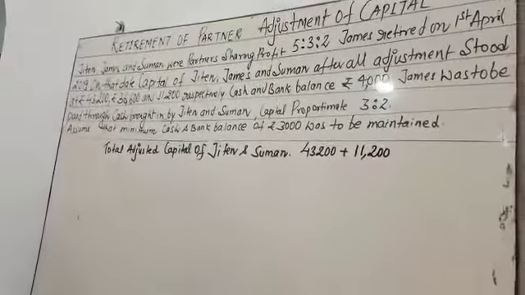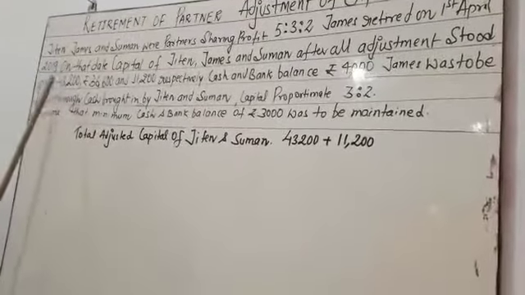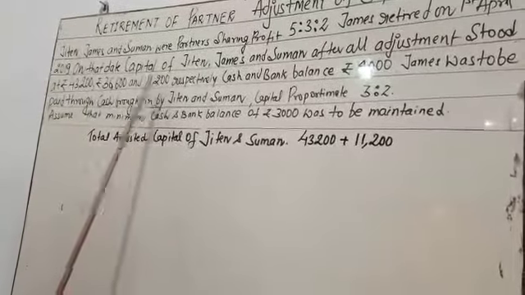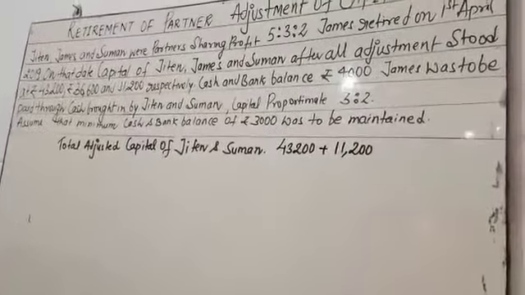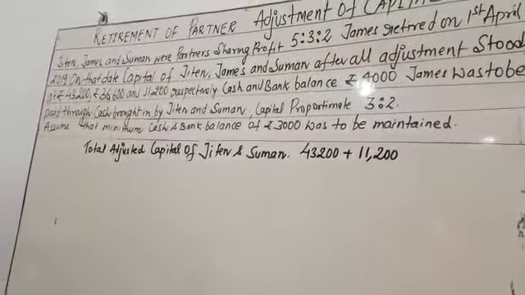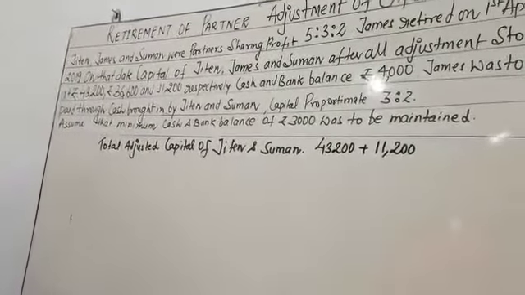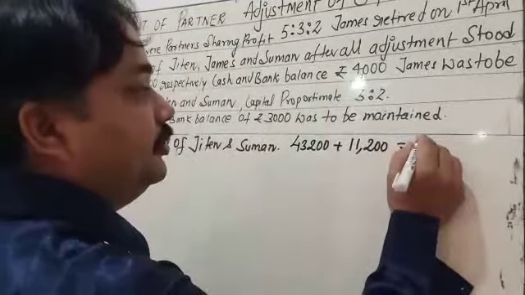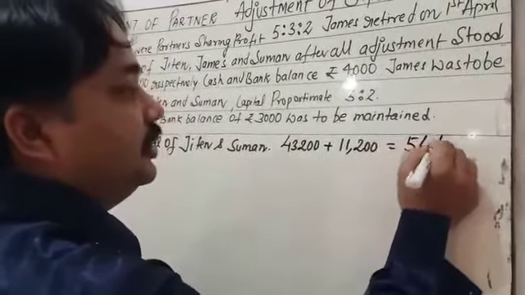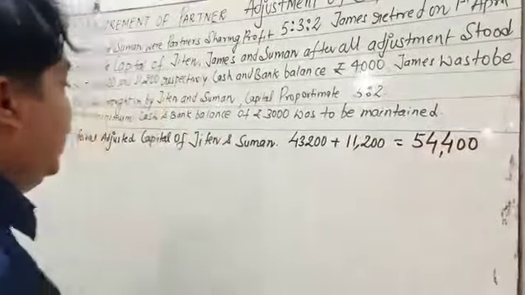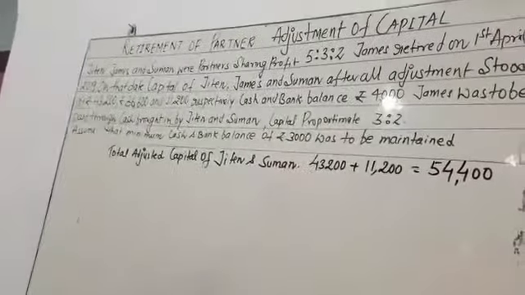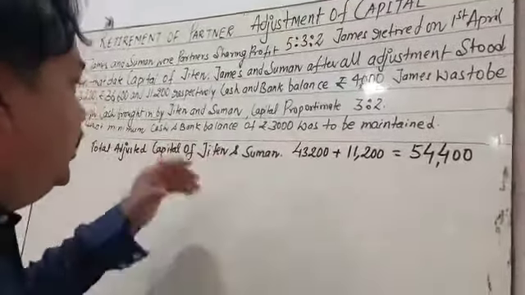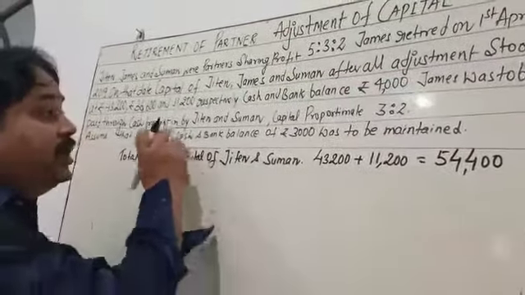So the total adjusted capital of the existing partners is equal to 54,400. First you have to calculate the total adjusted capital of the existing partners. In this question the existing partners are Jiten and Suman.